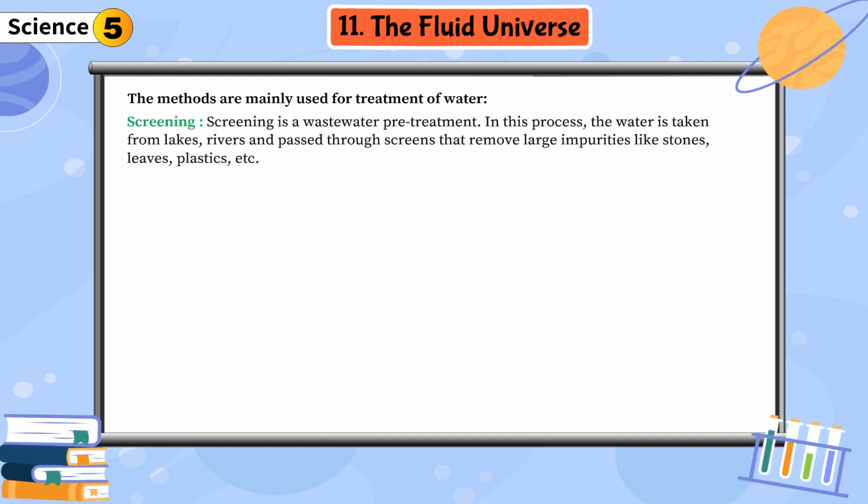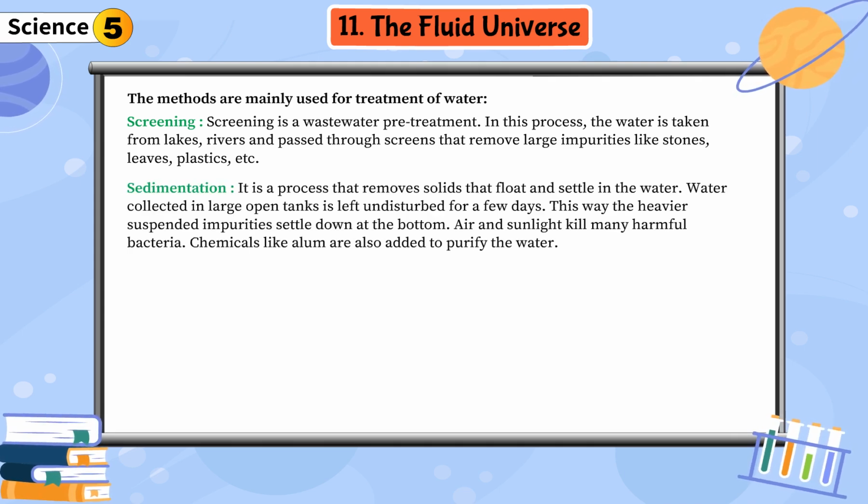Screening. Screening is a wastewater pre-treatment. In this process, the water is taken from lakes and rivers and passed through screens that remove large impurities like stones, leaves, plastics, etc. Sedimentation. It is a process that removes solids that float and settle in the water. Water collected in large open tanks is left undisturbed for a few days. This way the heavier suspended impurities settle down at the bottom. Air and sunlight kill many harmful bacteria. Chemicals like alum are also added to purify the water.